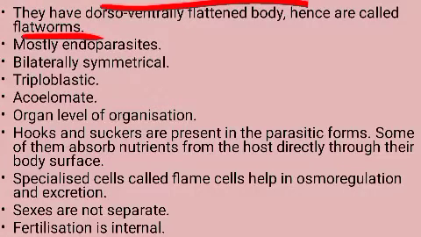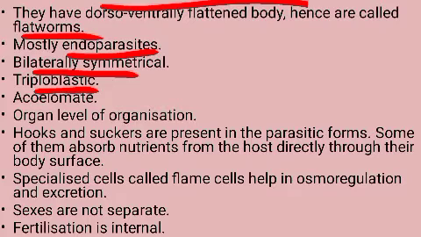And they are mainly endoparasites. What are parasites? The organisms which live on other organisms for their food, isn't it? And endoparasites means they live inside the body of other organisms, even including human beings. Tapeworm can be seen inside our body also. Yes, and they show bilateral symmetry. They are bilaterally symmetrical. Then they are triploblastic. That means they are made up of 3 germ layers. They are ectoderm, endoderm and mesoderm.